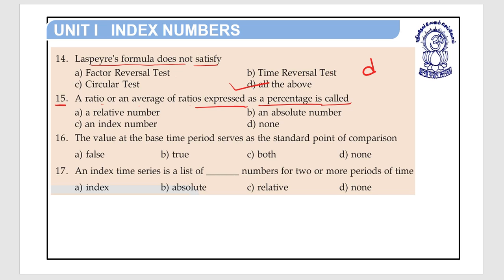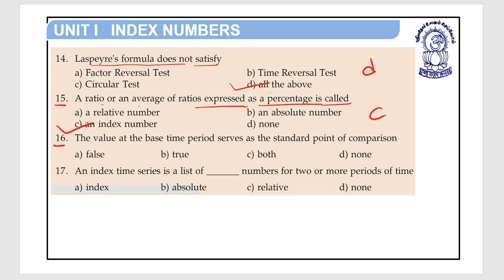A ratio or an average of ratios expressed as a percentage, index number in terms of percentage. So this is the index number. A ratio or an average of ratios expressed as a percentage is called an index number. Option C. Okay.